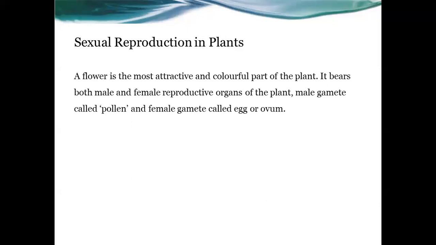And the topic is asexual reproduction. Now this method is tissue culture, and we know that the tissue culture method has a lot of advantages.